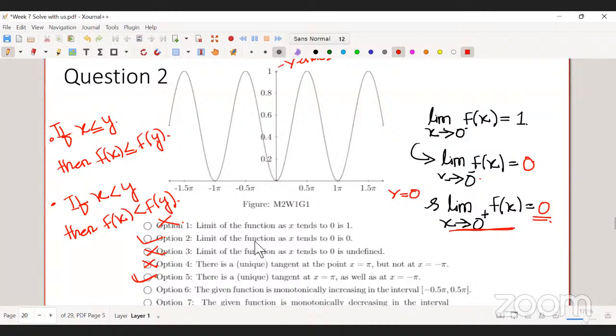Okay, sir, understood. That's why we use strictly increasing.